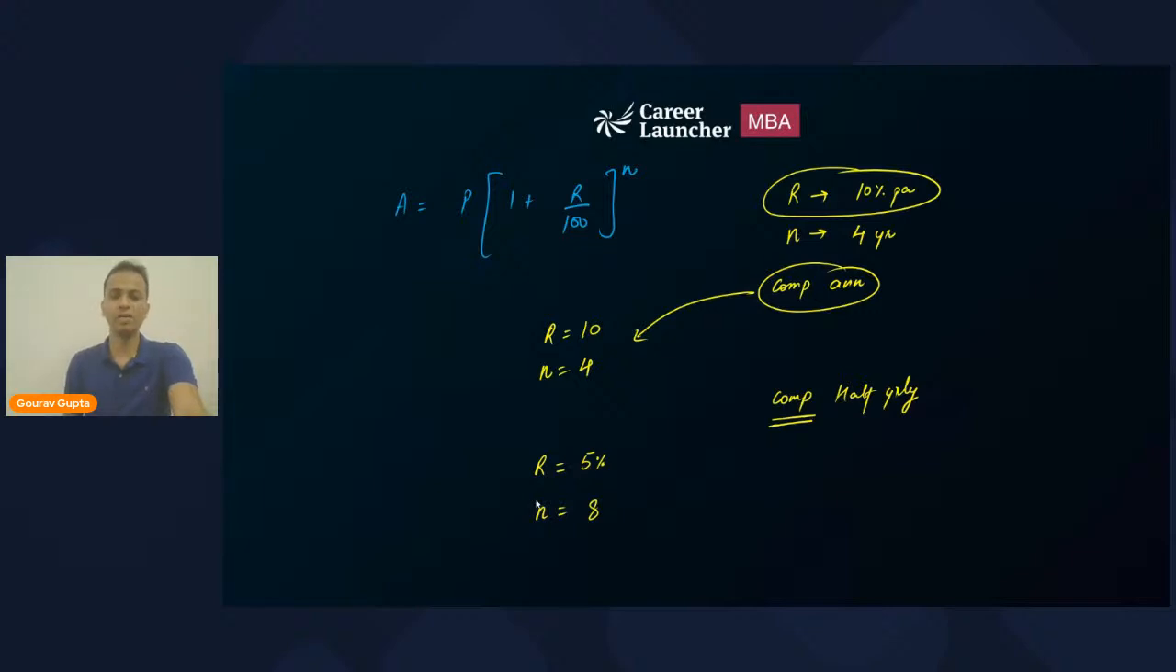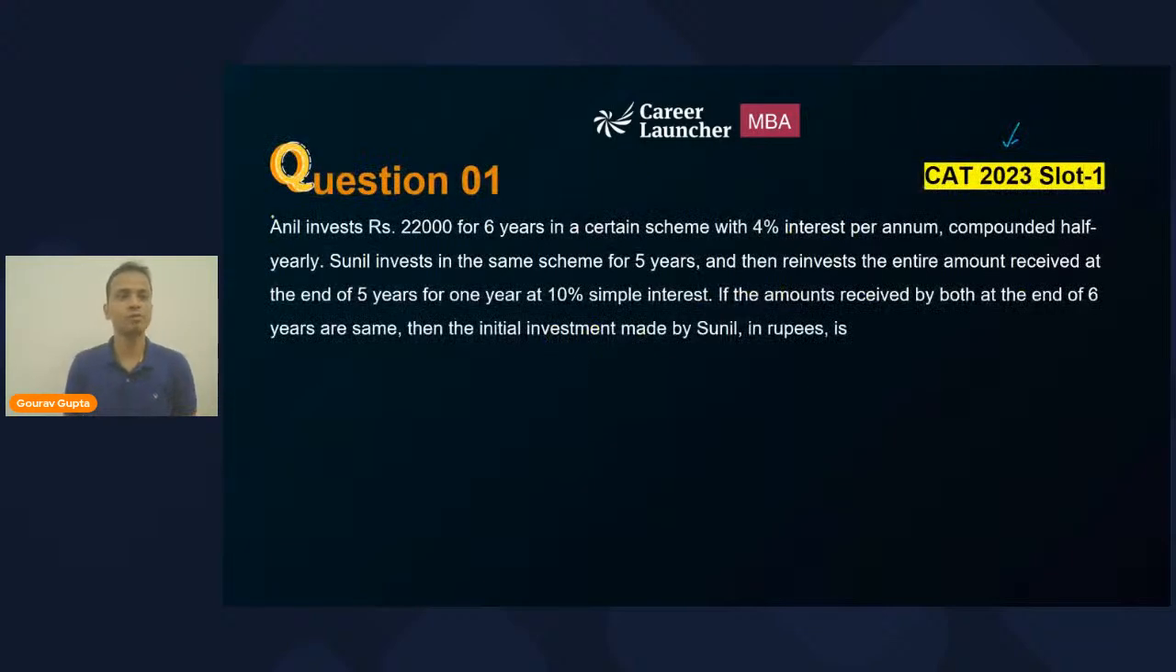I hope I'm clear with these numbers. Okay. So now in our question, first of all, if I talk about Anil, Anil invests rupees 22,000 for 6 years in a certain scheme with 4% interest per annum, and it is compounded half yearly, right? So I can say that the amount for Anil at the end of 6 years will be the principal, that is 22,000, bracket 1 plus.